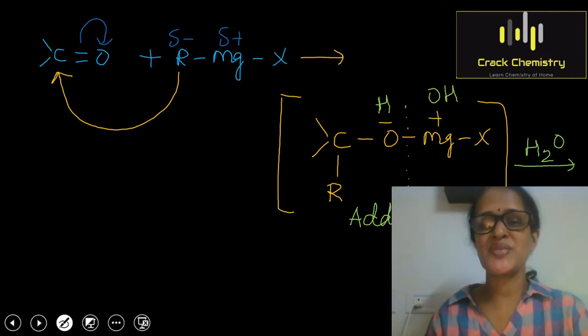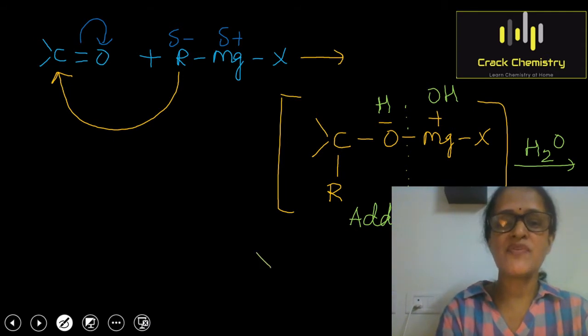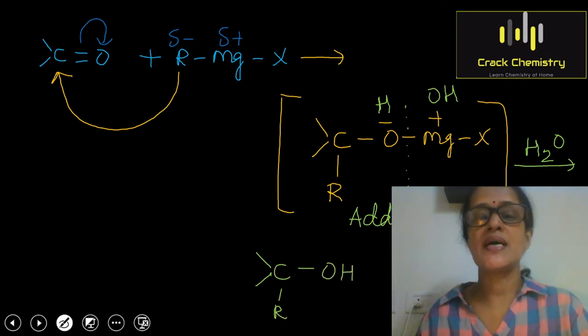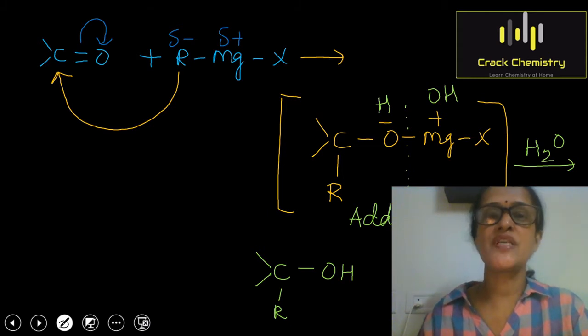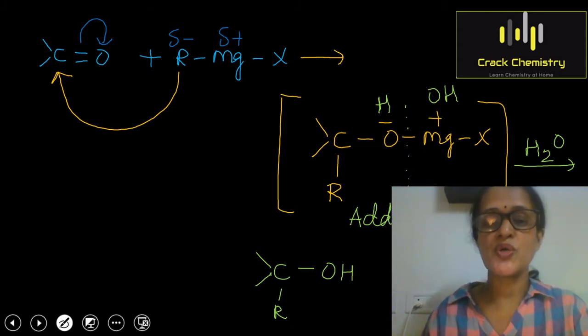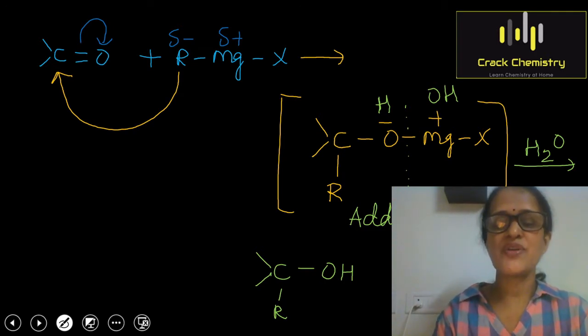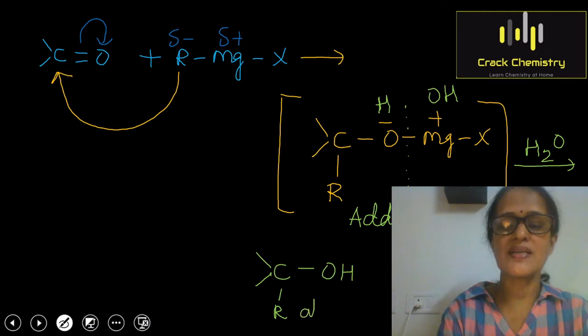So I'll write the product here. Just look carefully, everything will be as it is. I'm writing here C with 2 bonds and R, and the O which was attached to carbon will be attached with hydrogen. So you can see the process results in the formation of an alcohol. Then I will write the byproduct also. The byproduct is MgOHX. So you can see that we got an alcohol here.